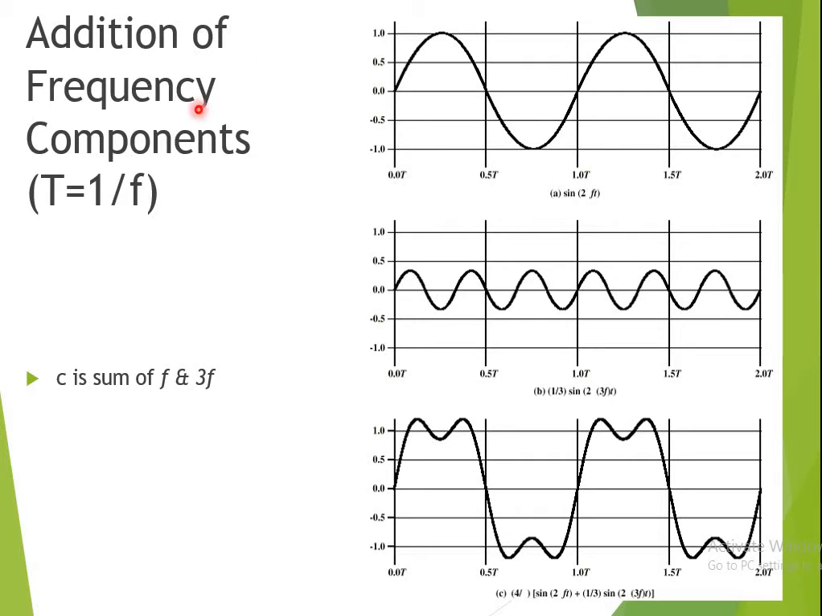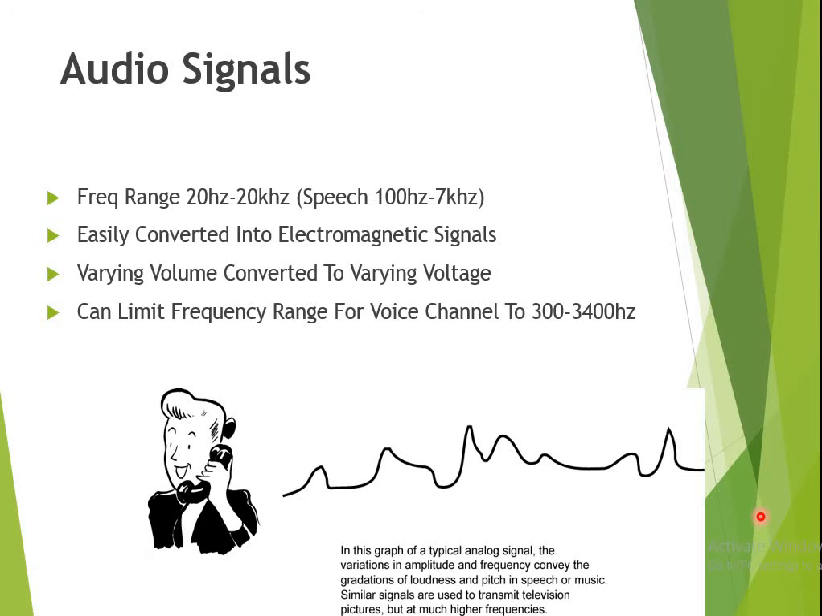If you go for addition of frequency components, this is your first signal, this one is your second signal. The first signal component has a value of a sine 2 pi f t. The next one is represented by 1/3 sine 2 pi 3f t. So these two are the signals. If you add these two signals, we get the third signal, which is nothing but the addition of these two signals. This is just for information, on how we represent signals in the frequency domain, or what the frequency components are. Now moving back to our actual topic.